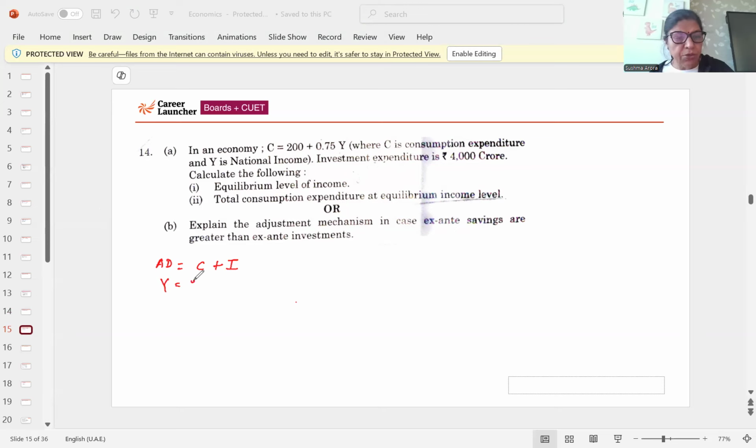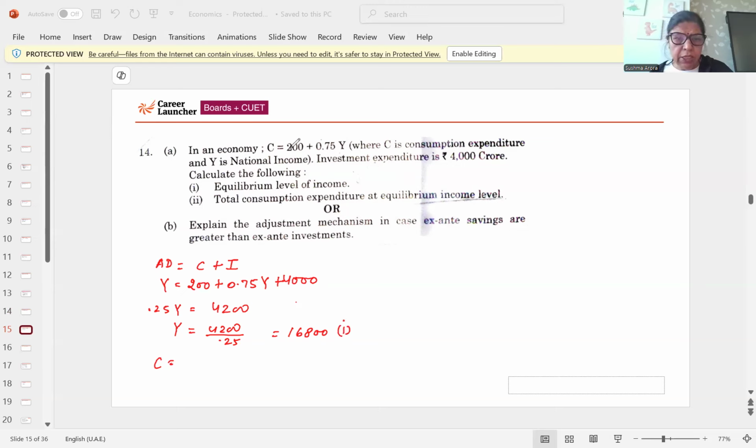Y is equal to consumption, given 200 plus 0.75 Y, and investment given 4,000. So we come to know that 0.25 Y is equal to 4,200. So Y is equal to 4,200 upon 0.25. That will be 16,800. This is the answer 1.